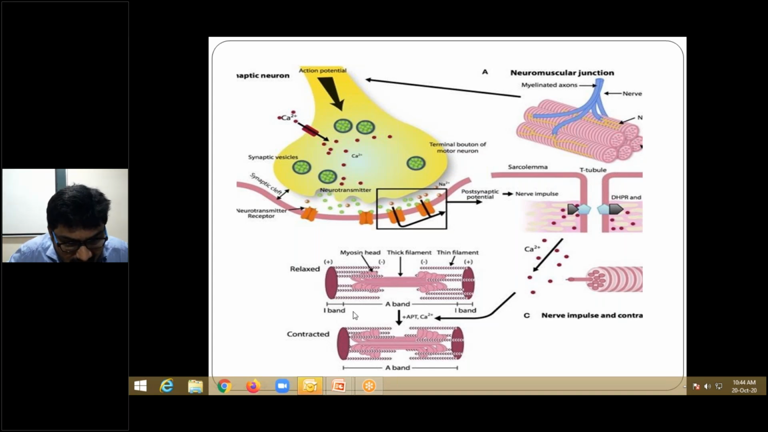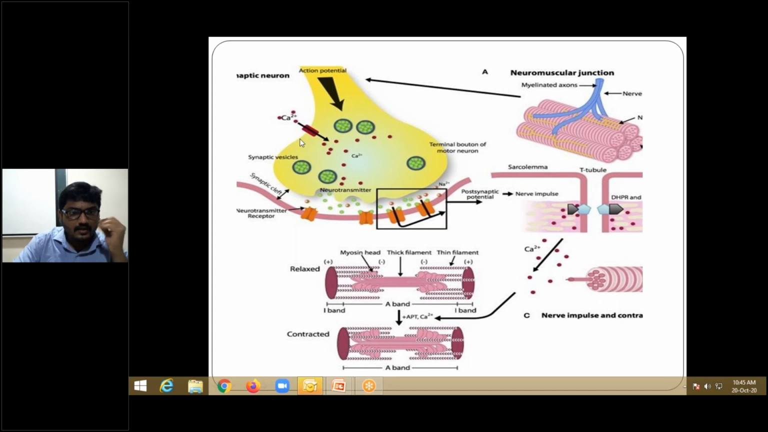This is the muscle. Actually, I have given this image only for a few things. See, when there is contraction, this is the thick filament, and this is the thin filament. Thick filament is the myosin, thin filament is the actin. During contraction, this is the A band, and the A band remains the same. The I band and H band will decrease. So please remember, the A band remains the same and the I band decreases during contraction.